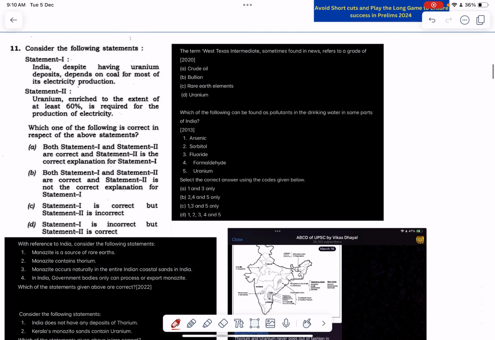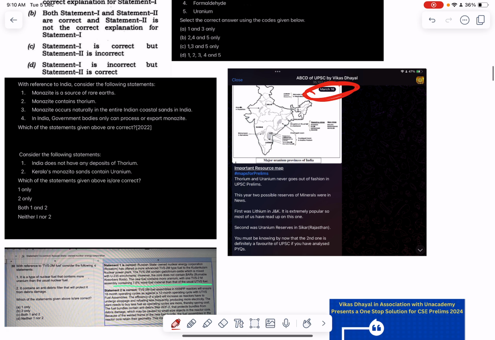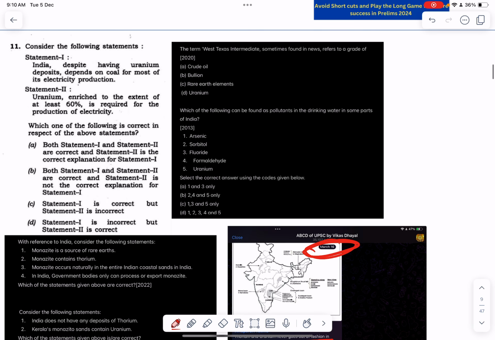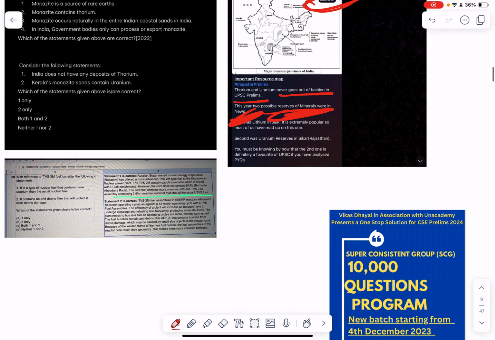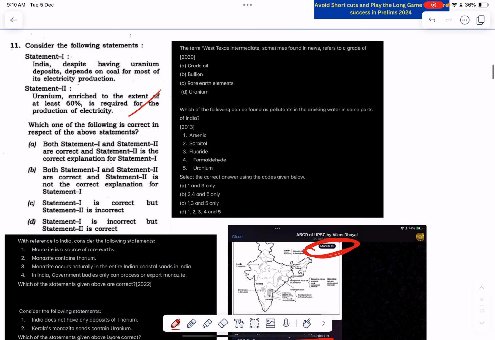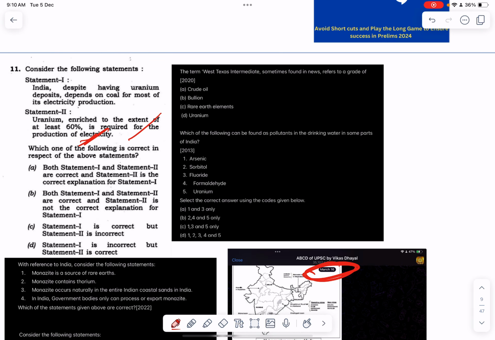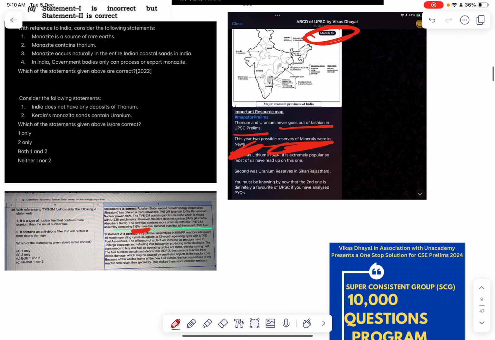It is about uranium. I had posted several times and I had explained it in the 10,000 questions program as well. March 16, this post. Here I said that thorium and uranium never go out of fashion in UPSC prelims. This year, 2 possible reserves of minerals are in news. And similarly, a question was asked related to uranium. In the 10,000 questions program, it was explicitly given that 7.6% is the enrichment which is the most, and here 60% was given, so you could have marked it incorrect and reached the conclusion.